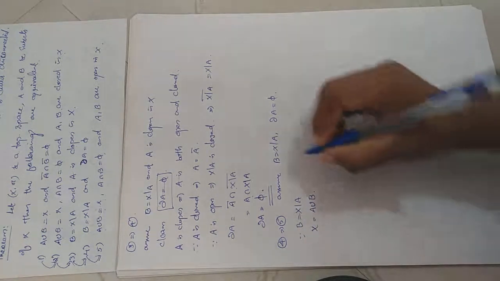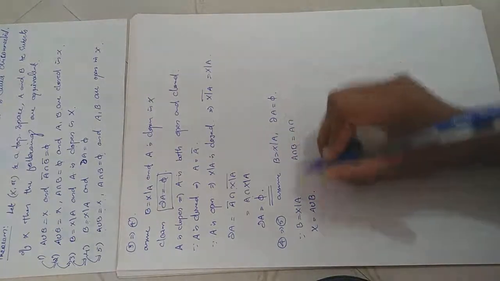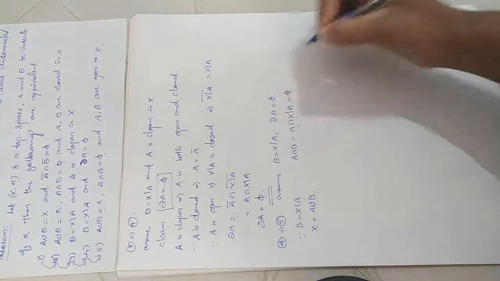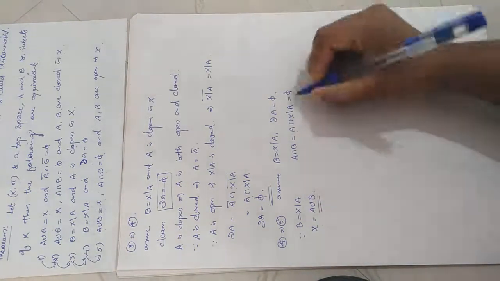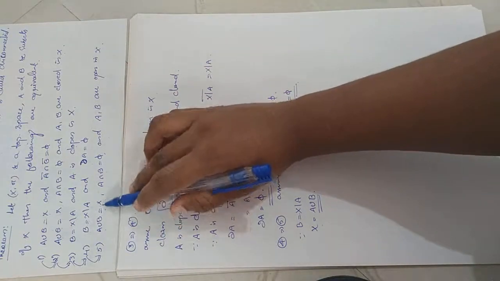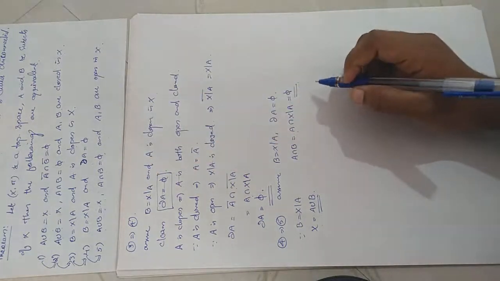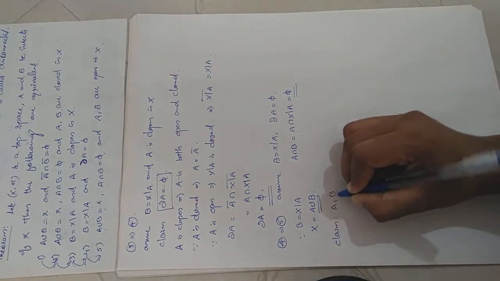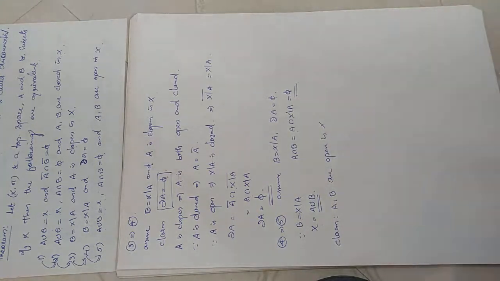Now what is A intersection B? A intersection B can be written A intersection, instead of B I can write X minus A. So A intersection X minus A, which is equal to empty. So you can easily get X equal to A union B and A intersection B equal to empty. For statement 5, A union B equal to X is here, A intersection B equal to empty, also got it. Now we want to prove A and B are open in X. Next we claim that A and B are open in capital X.